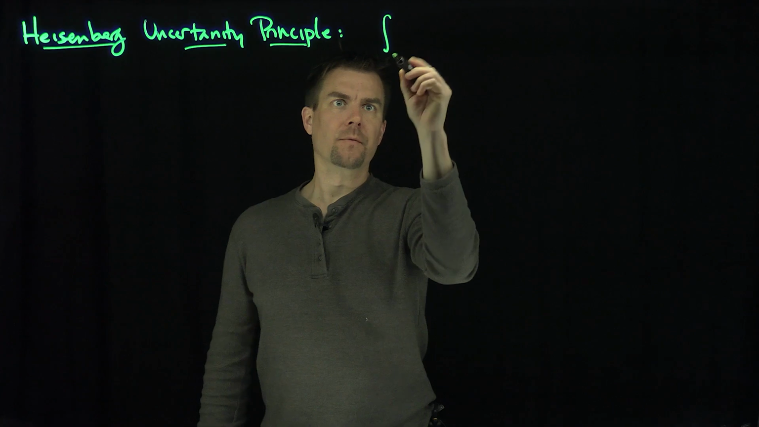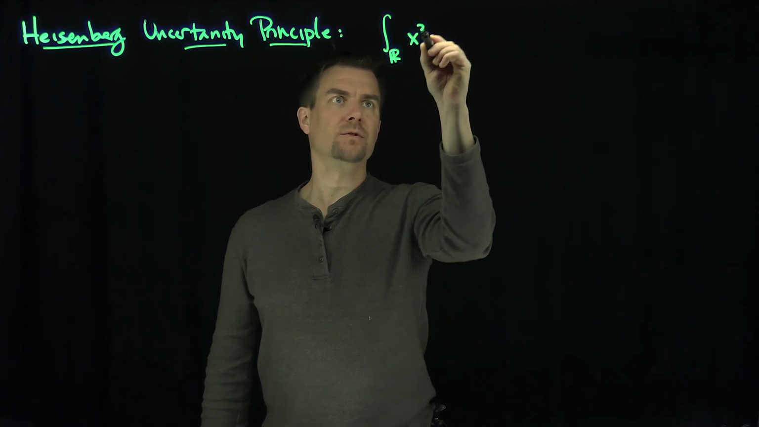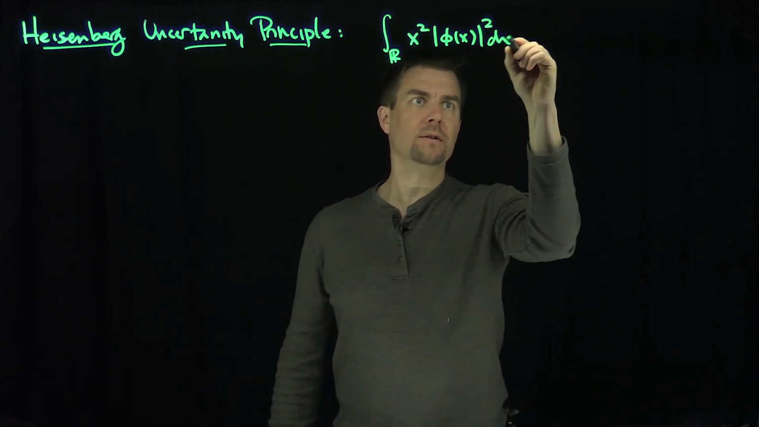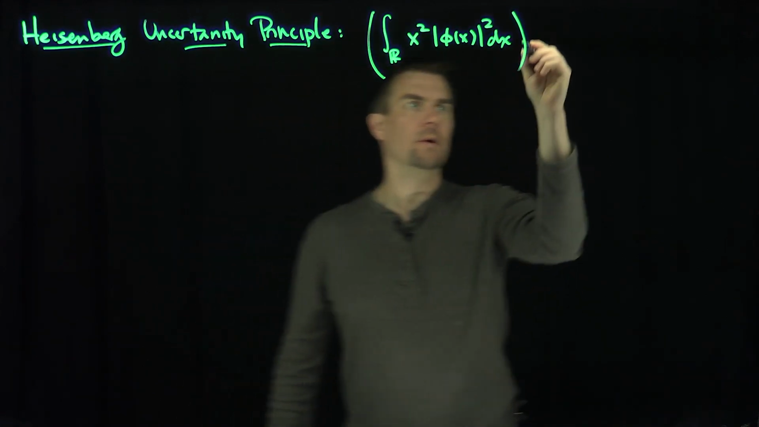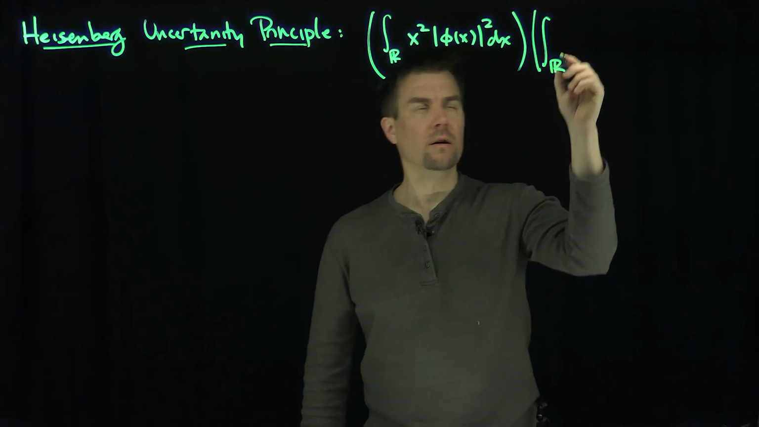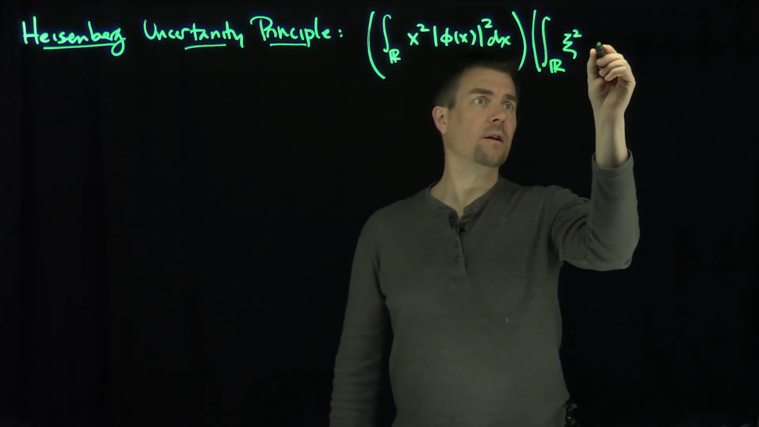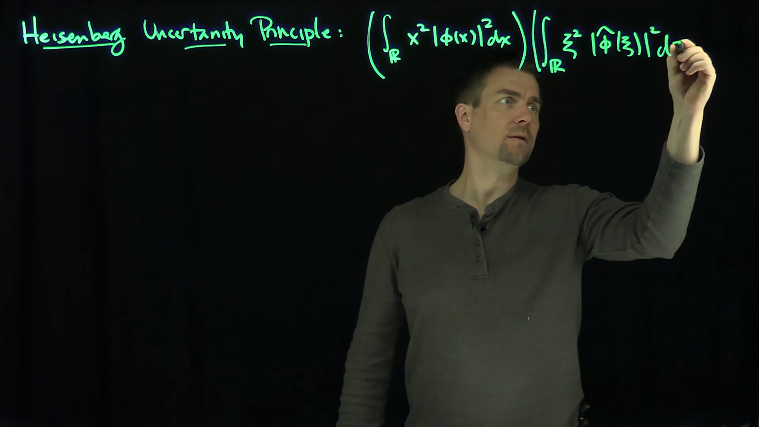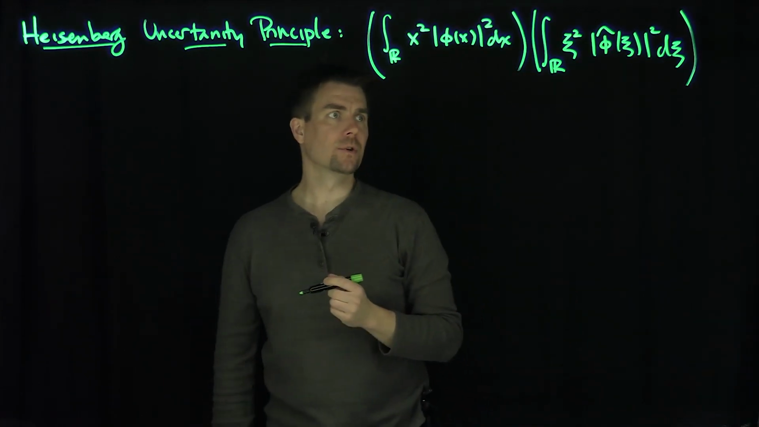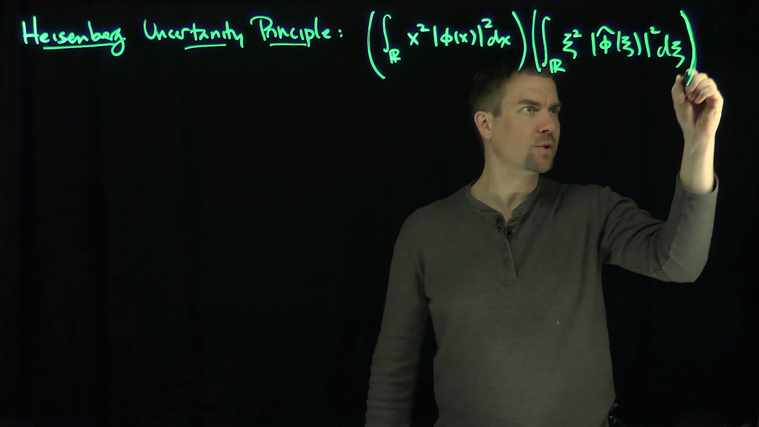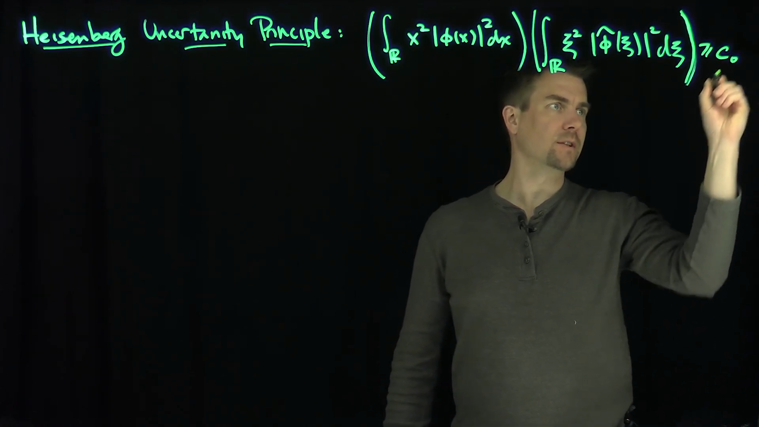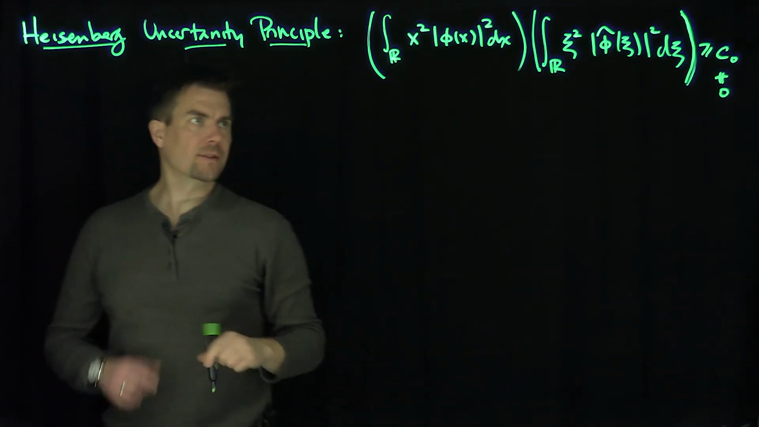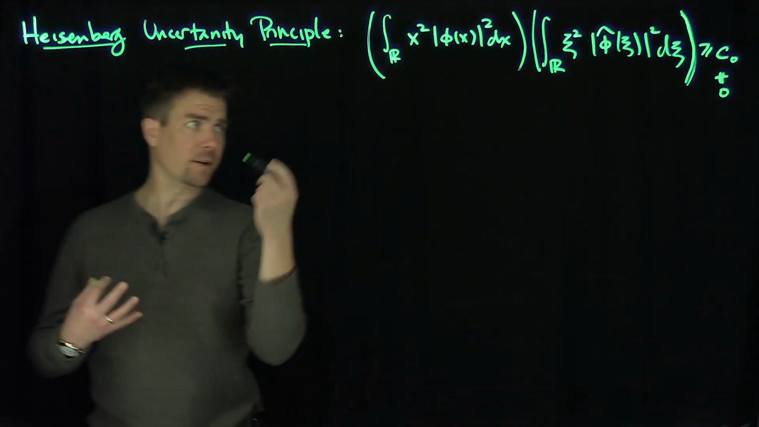It states that the integral over R of x squared |phi(x)| squared dx times the integral over R of ξ squared |phi hat(ξ)| squared dξ. The product of these two expressions is always, for any reasonably smooth function, bigger than or equal to some constant c0, which is not 0. Okay? All right, excellent. So what we're going to do is state the assumptions of this.